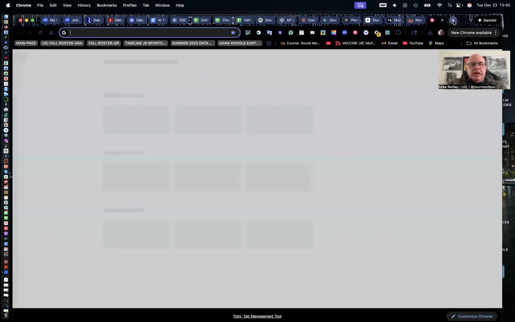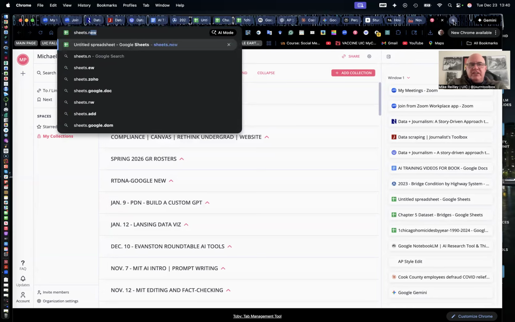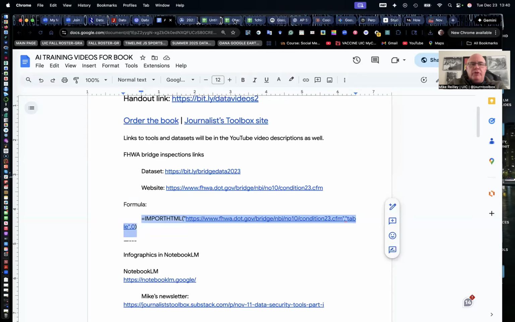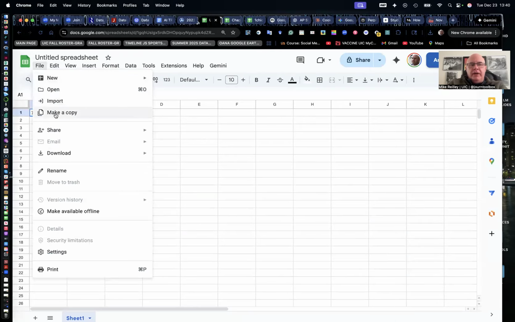And remember, I told you guys in an earlier chapter, if you want to open a new sheet, type in sheets.new, and the new spreadsheet will open for you. Sheets.new. It's a great little hack. And then, you can always go into File and make a copy or download it or move it to where you need it to go.